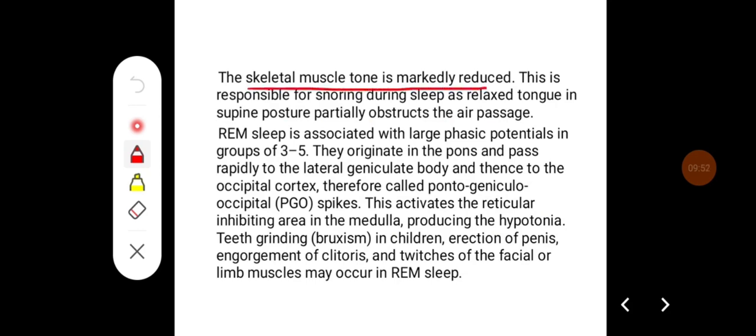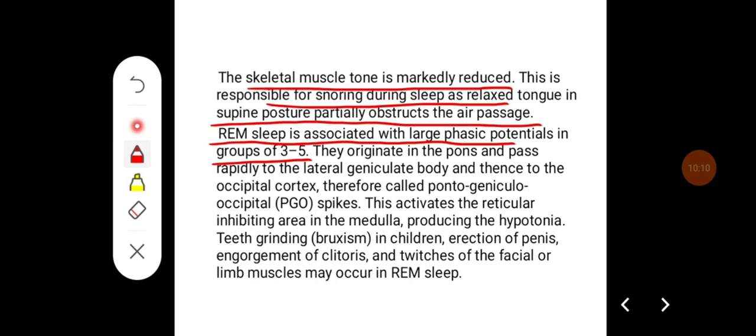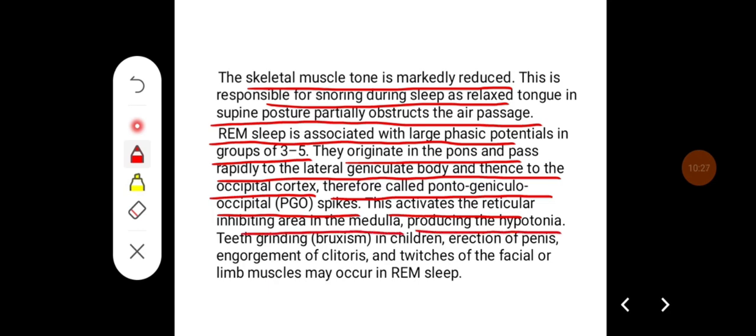The skeletal muscle tone is markedly reduced. This is responsible for snoring during sleep, as a relaxed tongue in the supine posture partially obstructs the air passage. REM sleep is associated with large phasic potentials in groups of 3 to 5. They originate in the pons and pass rapidly to the lateral geniculate body and thence to the occipital cortex. Therefore, they are called pontogeniculo-occipital spikes, that is PGO spikes. This activates the reticular inhibiting area in the medulla, producing the hypotonia.